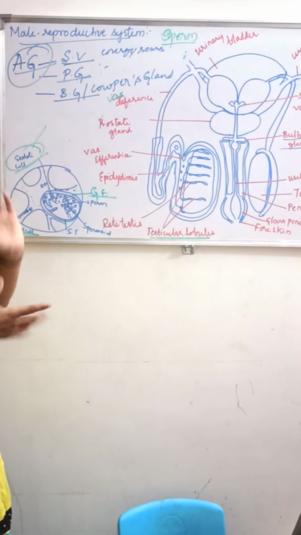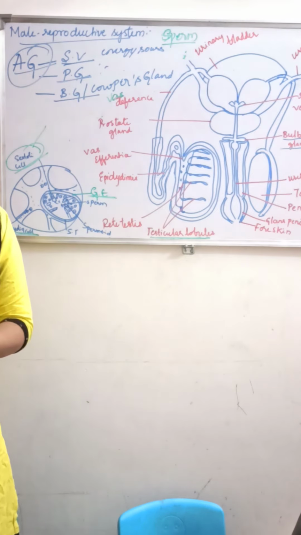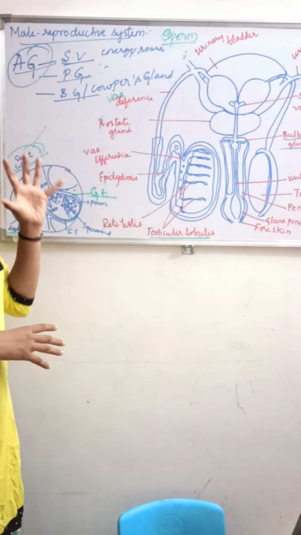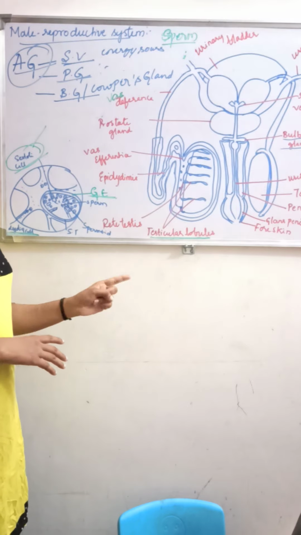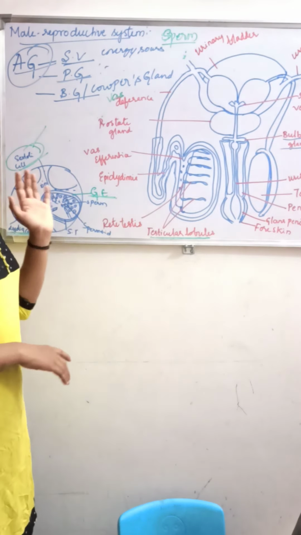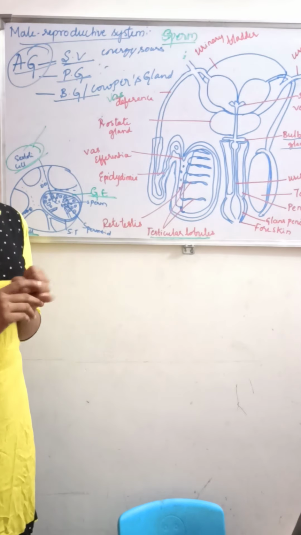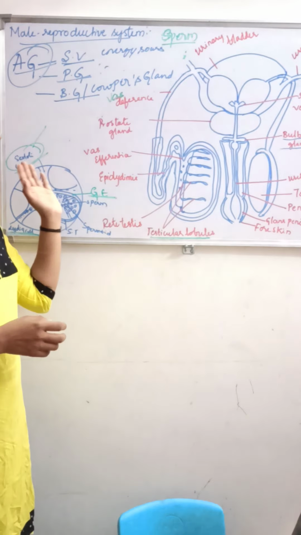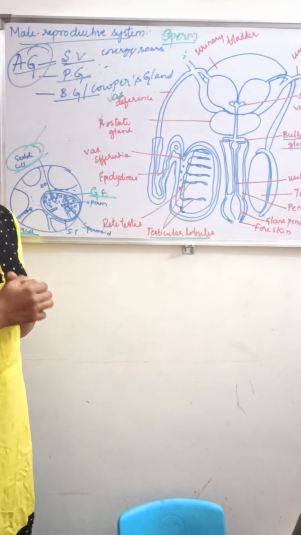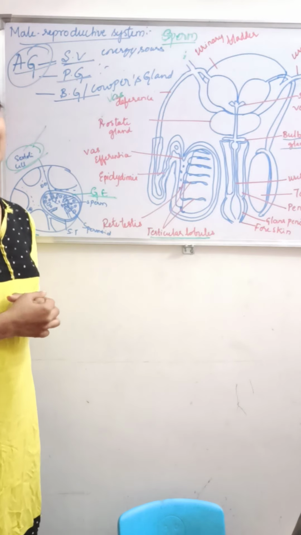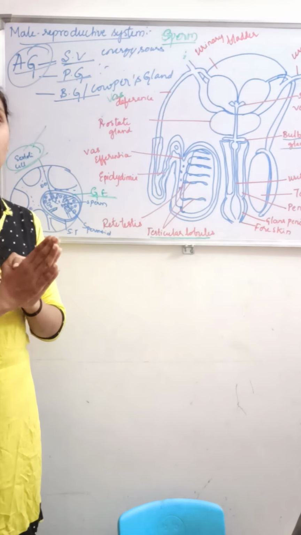This is very important from the point of view of the exam. They may ask for 5 marks: write the labeled diagram of the male reproductive system, or explain the male reproductive system. You have to explain the different parts along with the explanation. It is very important. In the next class, we will study the female reproductive system.